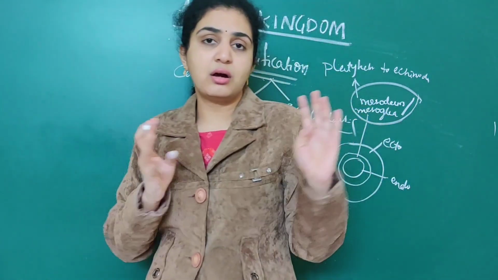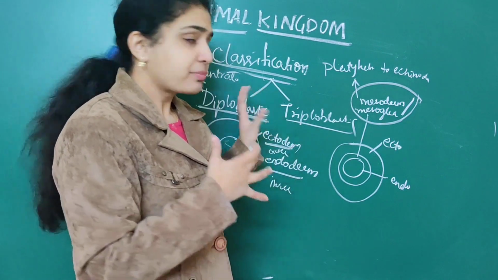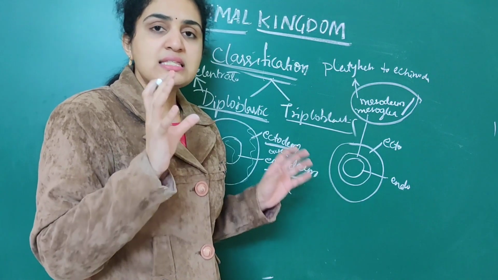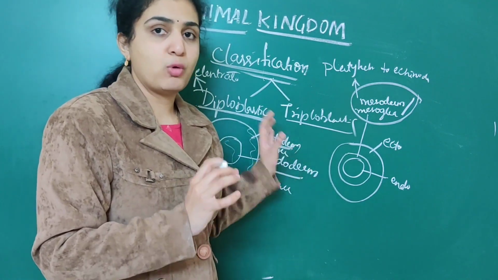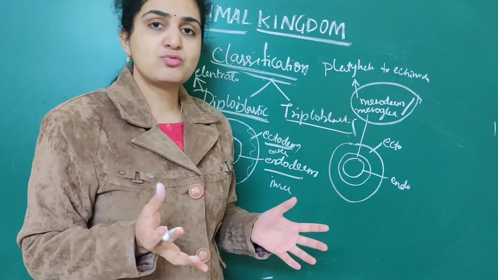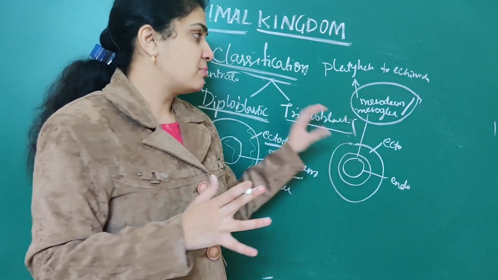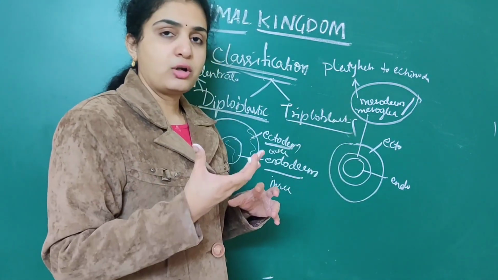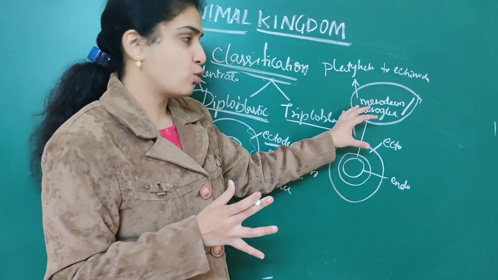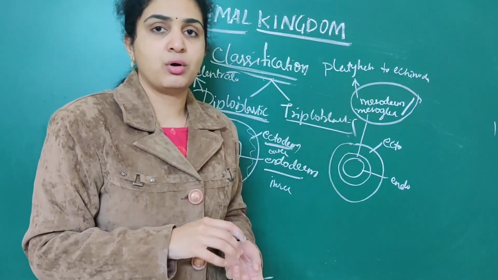The next level of organization in the classification that we have seen is diploblastic as well as triploblastic animals. Only coelenterates are diploblastic, remember, only coelenterates. Rest all are triploblastic. Diploblastic means only two layers are present, ectoderm as well as endoderm. Triploblastic means three layers are present: outer ectoderm, endoderm as well as mesoderm, mesoglia. Rest all are this one. So now it is clear for you all.